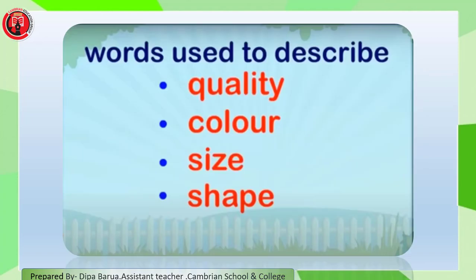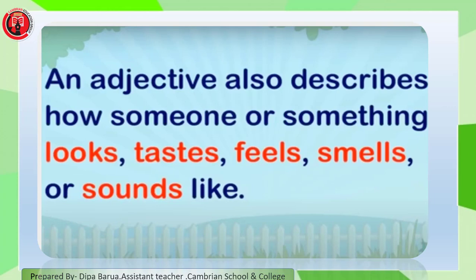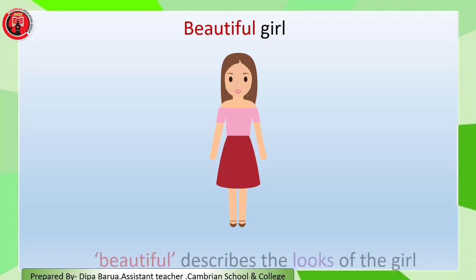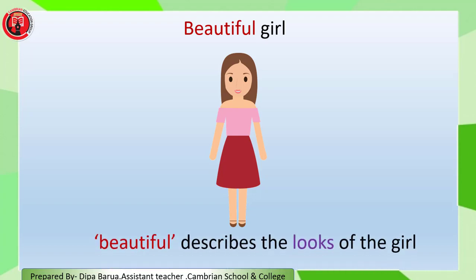Adjectives are words used to describe quality, color, size and shape. An adjective also describes how someone or something looks, tastes, feels, smells, or sounds. Like, we see a beautiful girl. Here beautiful describes the looks of the girl. So, what's the adjective word? The adjective word is beautiful.